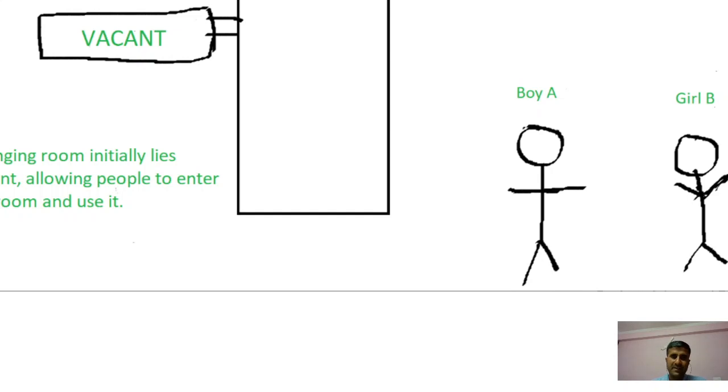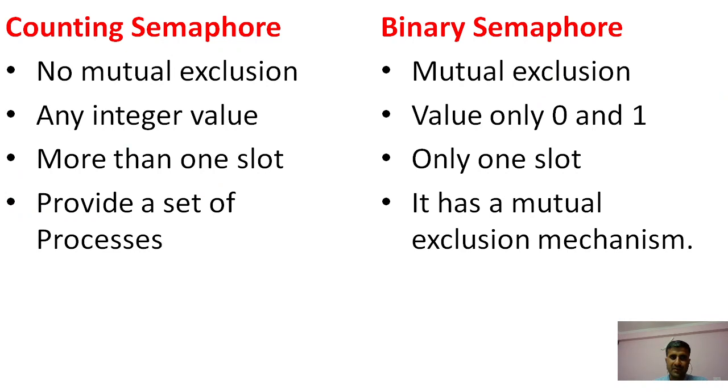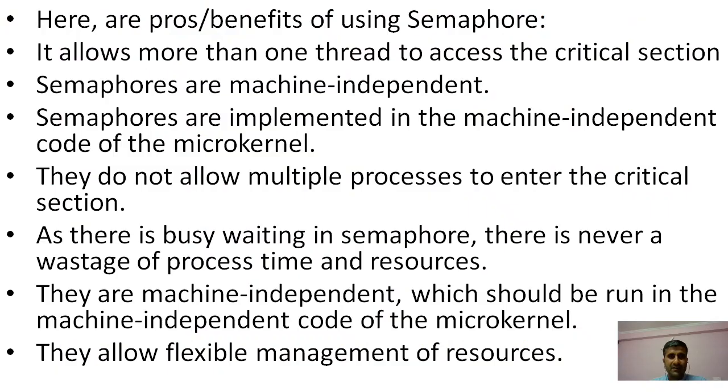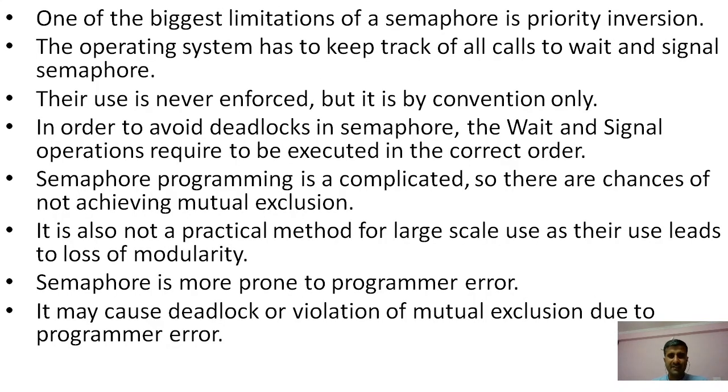With the help of a real world example of a changing room, we discussed what mutual exclusion is. We also discussed the binary semaphore and counting semaphore, and the difference between them. We took certain parameters to complete the difference between semaphore and mutex as well. After that, we discussed the advantages for solving the critical section problem, and we have already discussed the disadvantages as well.